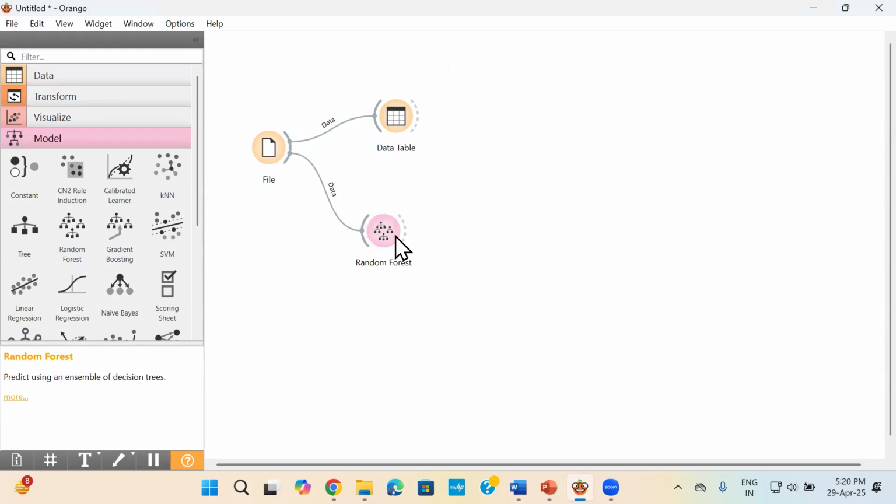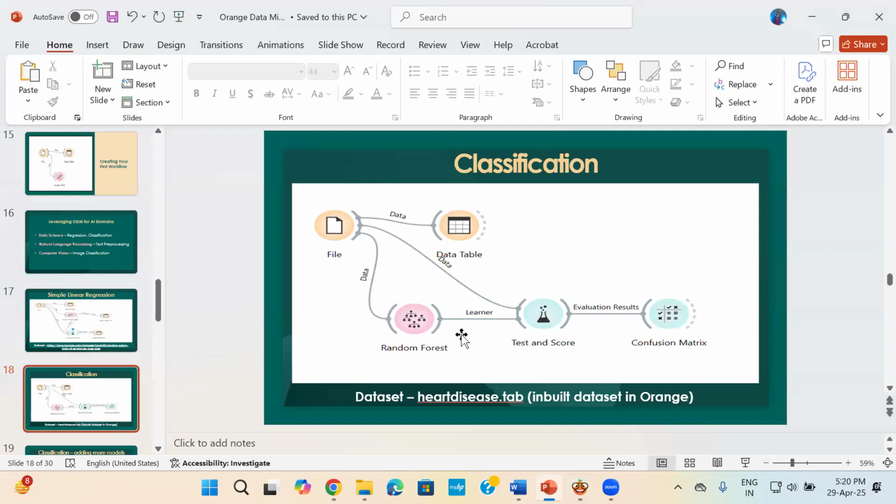Okay, and then after putting the AI model, we have to do evaluation. As you can see here, I put my AI model. Now I have to do my evaluation, and then I will get the confusion matrix for my evaluation results. Okay, so what I'll do is I'll take the test and score again.